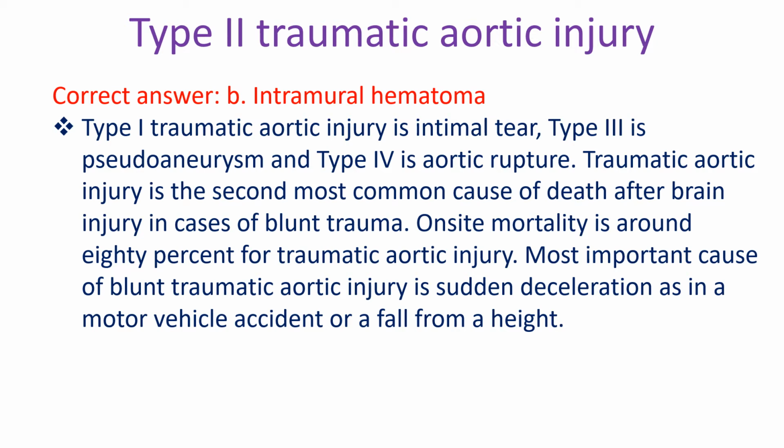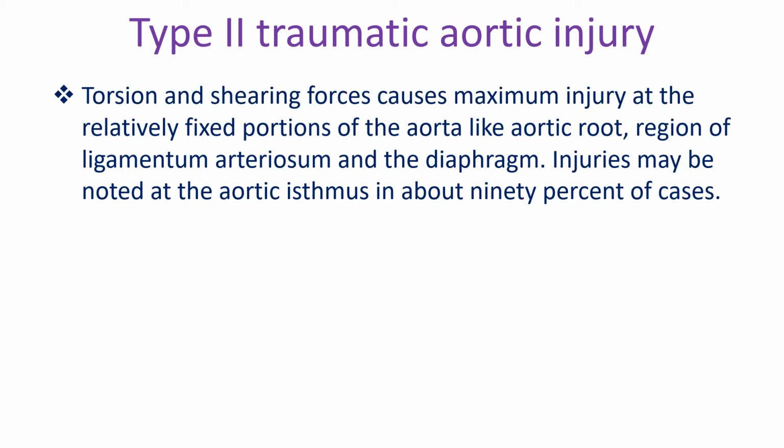Traumatic aortic injury is the second most common cause of death after brain injury in cases of blunt trauma. On-site mortality is around 80% for traumatic aortic injury. Most important cause of blunt traumatic aortic injury is sudden deceleration, as in a motor vehicle accident or a fall from a height. Torsion and shearing forces cause maximum injury at the relatively fixed portions of the aorta like aortic root, region of ligamentum arteriosum and the diaphragm. Injuries may be noted at the aortic isthmus in 90% of cases.